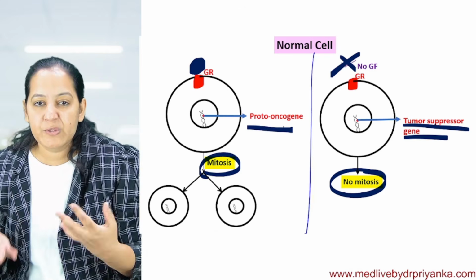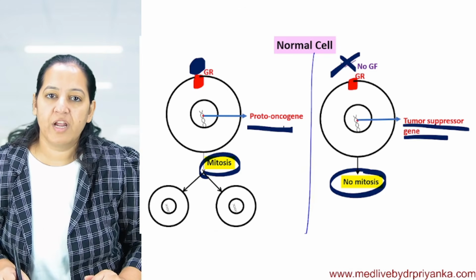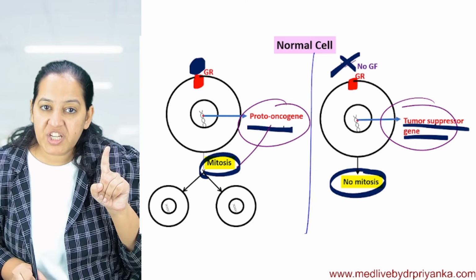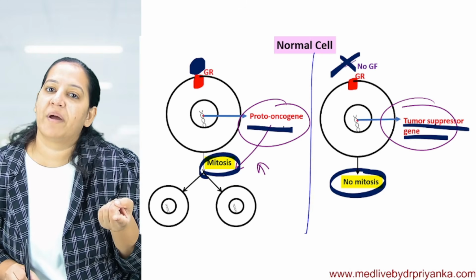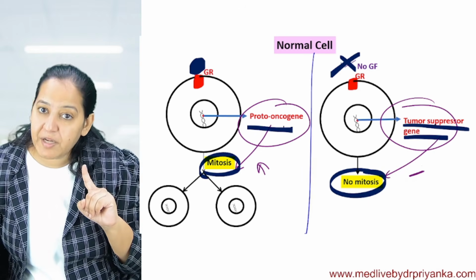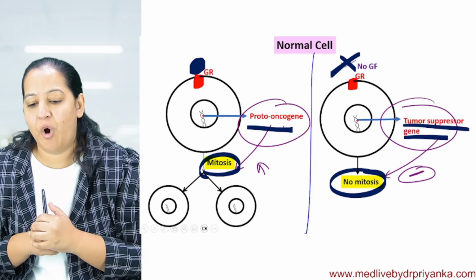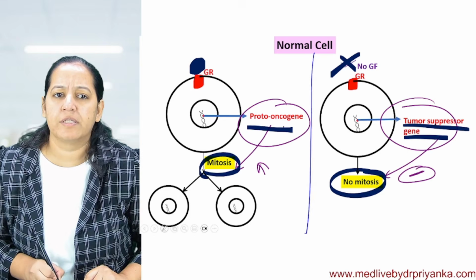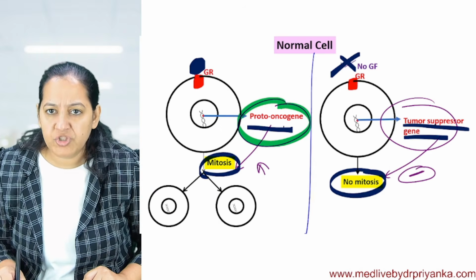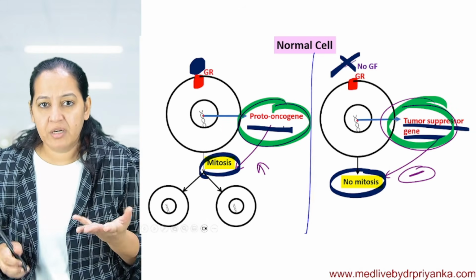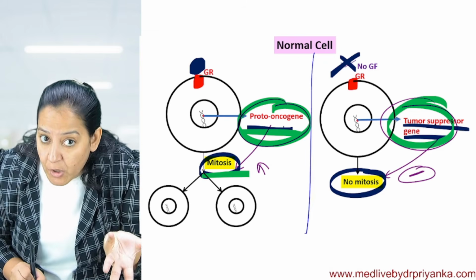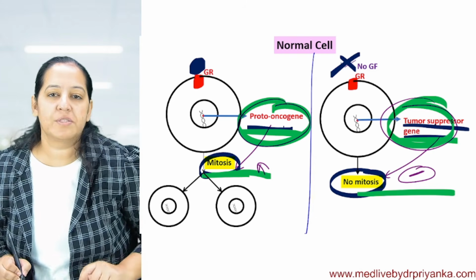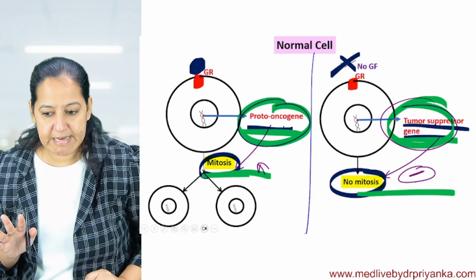What is the name of the two genes? Proto-oncogene and tumor suppressor gene. What do they do? Proto-oncogene does mitosis, increases the rate of mitosis. And tumor suppressor gene inhibits mitosis, it stops mitosis. How many of you got this? What are the names of the two genes? Proto-oncogene, tumor suppressor gene. What is their function? Proto-oncogene increases the rate of mitosis, and tumor suppressor gene inhibits or stops mitosis. I hope you got it.